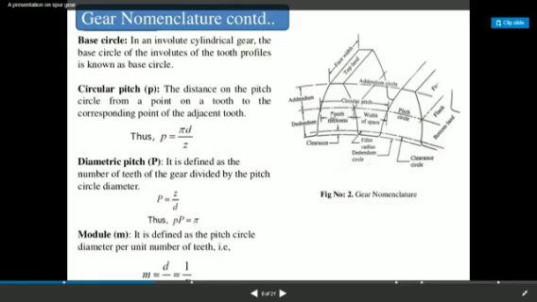The total number of teeth of the gear is denoted by small z. If I divide the periphery of the pitch circle by the total number of teeth, I get the distance between two adjacent points, the circular pitch. So the circular pitch P is equal to pi d divided by z.